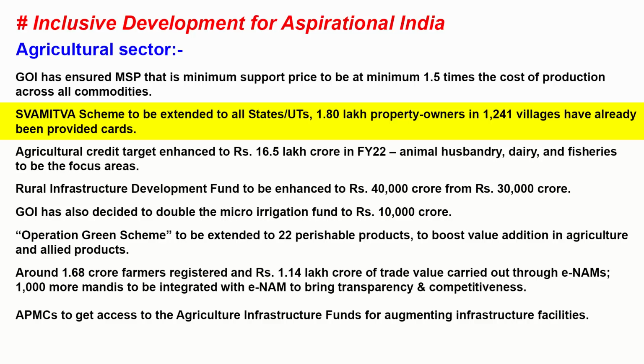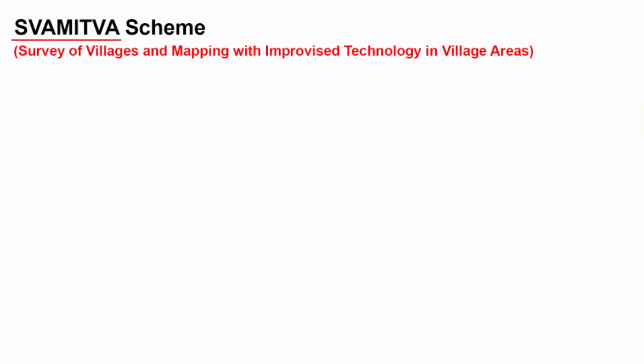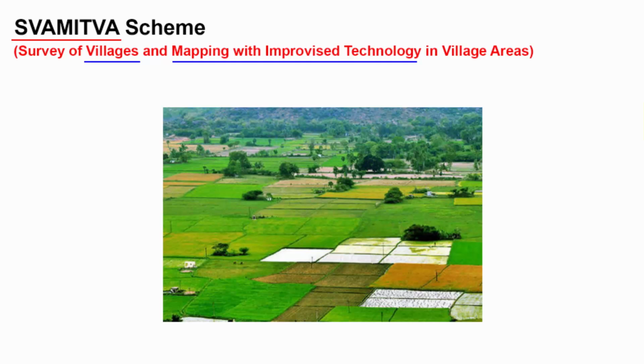The full form of SVAMITVA is Survey of Villages and Mapping with Improvised Technology in Village Areas. By looking at the full form, you can easily figure out that the aim of this scheme is to provide validation to the properties of people who live in rural India.